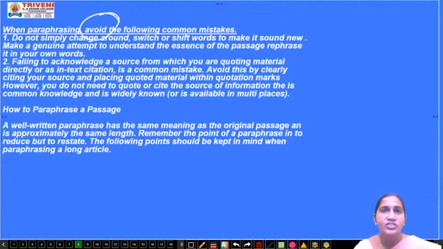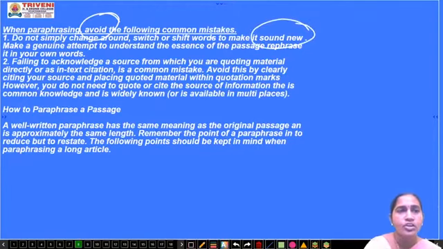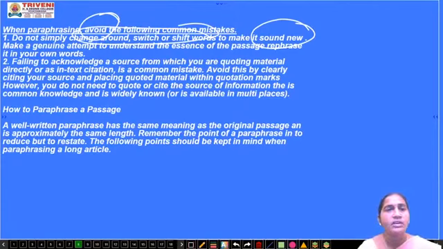Don't simply jumble the words from first to last or last to first. Do not simply switch or shift words to make it sound new. Do not shift or jumble the words in the same sentence again and again.